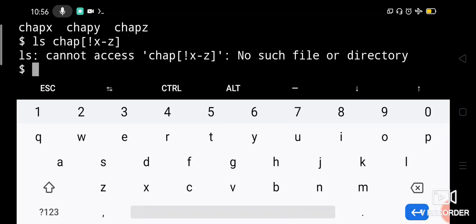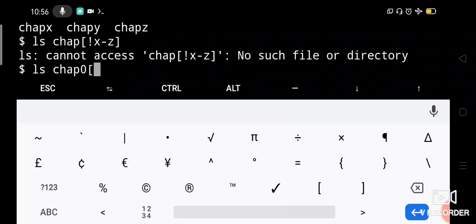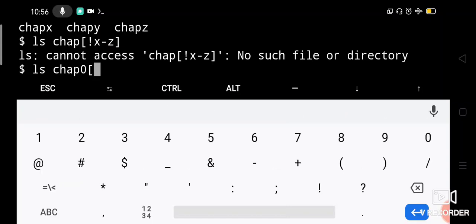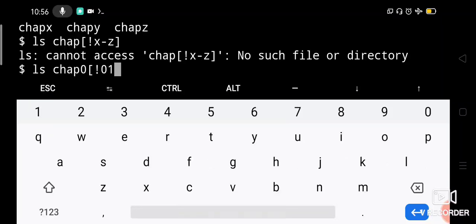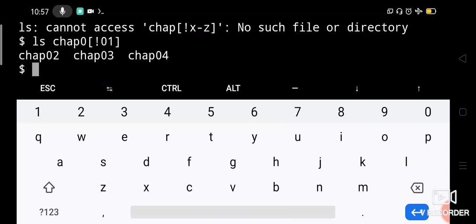It will not list any, because only chap x, chap y, chap z are there. For chap 01 you have to give chap 0, so let me say within brackets not 0 1. See now what happens. Chap 01 is not listed.